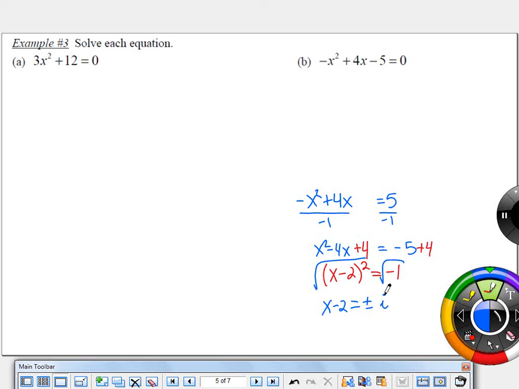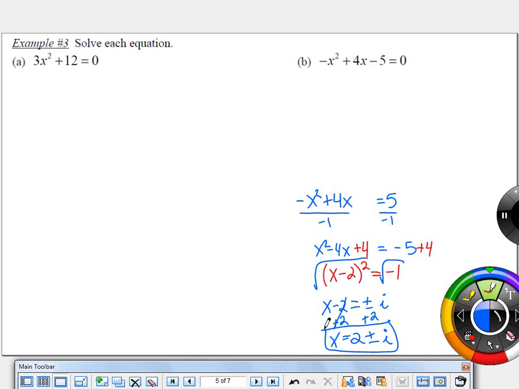And then just like before, I still need to get x alone because it is not alone. So what do I need to do? Add 2. So here's the thing with these numbers. This is a real part and this is an imaginary part. They cannot combine together. You saw how they're in separate parts of the system. But we can still write it as a 2 real part being added and subtracted with the I imaginary part, and those are our solutions.